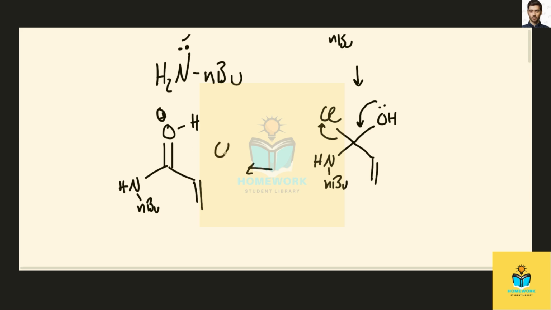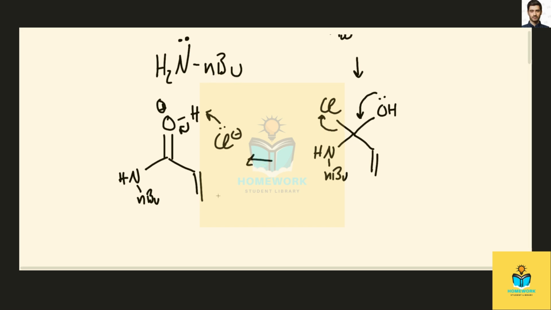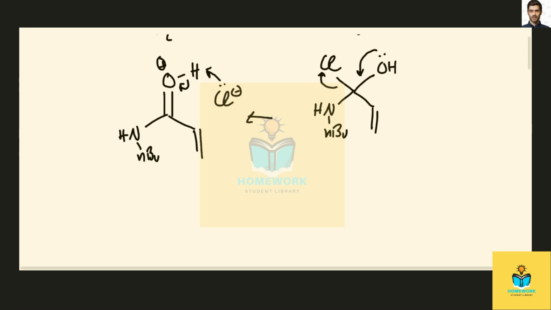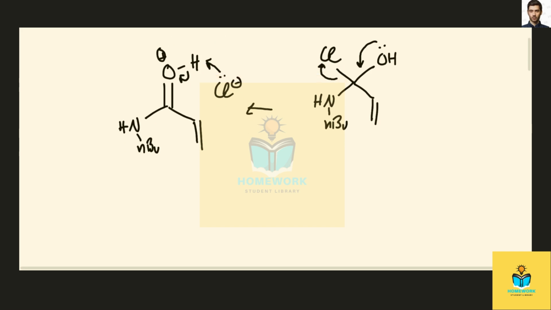And we've still got Cl minus. And as a final step, we can show the deprotonation of the oxygen by Cl minus. Or if we had another solvent present, if we were doing this in water or something, we would show water doing this as opposed to chloride deprotonating it.